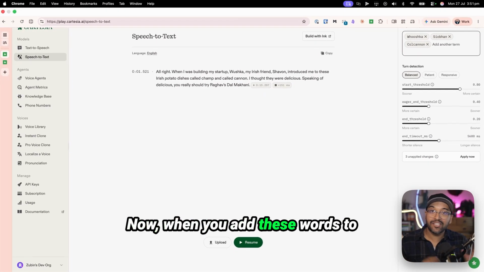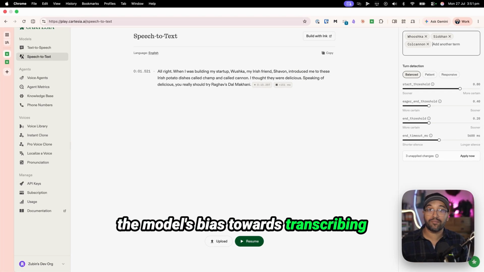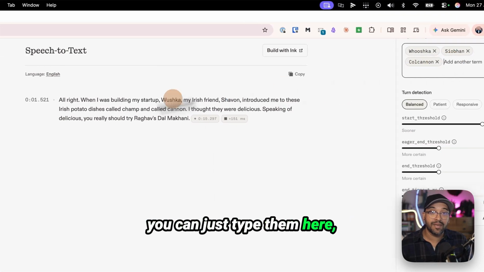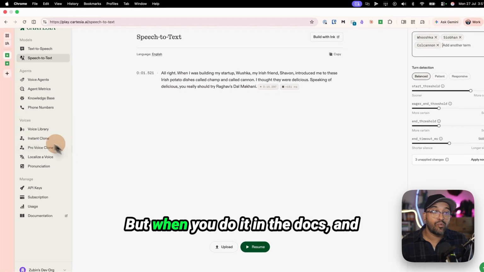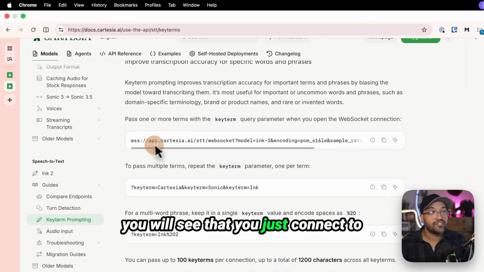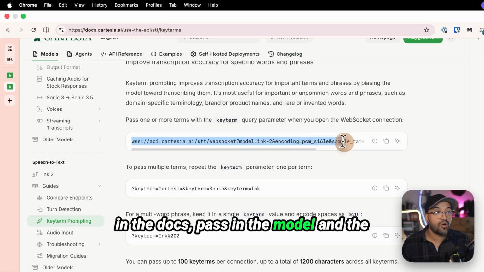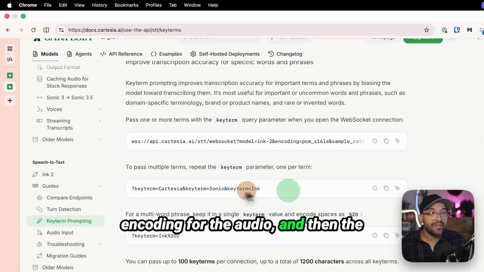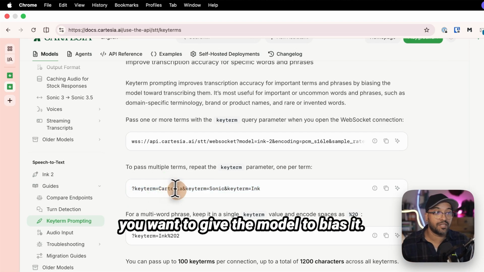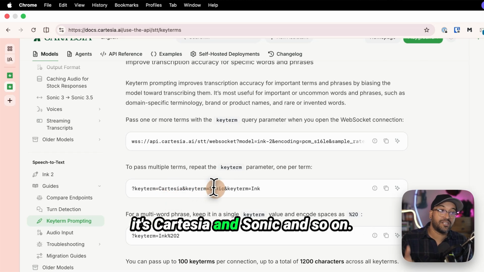Now, when you add these words to the model to be aware of, it increases the model's bias towards transcribing those words exactly as you supplied. So in the playground, like I said, you can just type them here and now we're ready to try it out. But when you do it in the docs, and let me switch over to the docs here, you will see that you just connect to the WebSocket API, which is already in the docs, pass in the model and the encoding for the audio, and then the key terms are just key value pairs of key term equal and the actual term that you want to give the model to bias it, and then key term equal to, in this case, it's Cartesia and Sonic and so on.